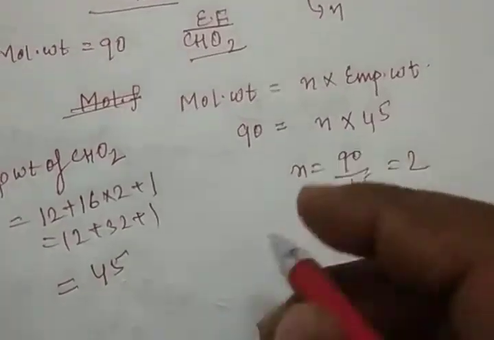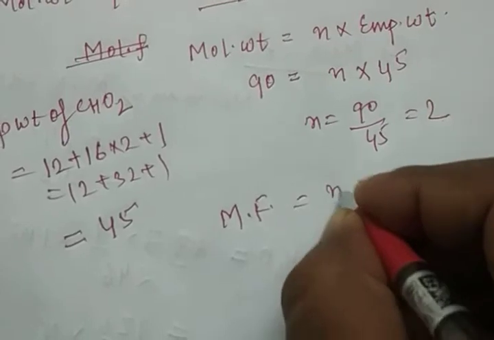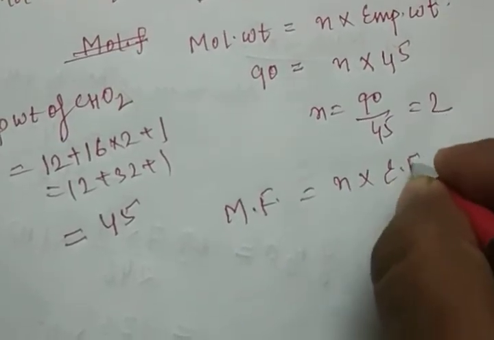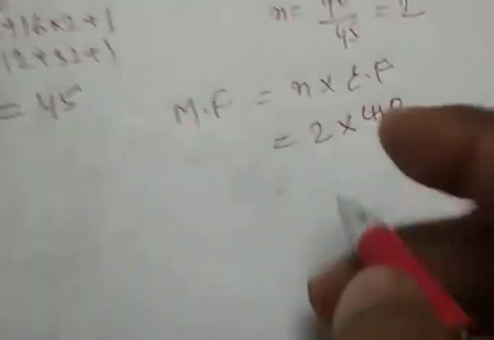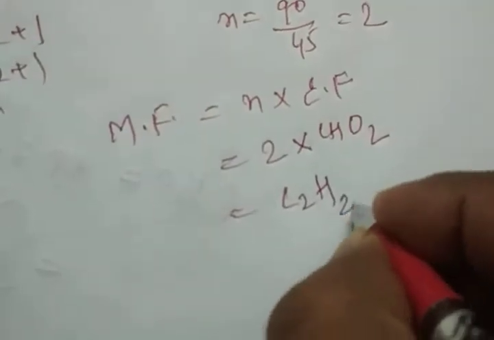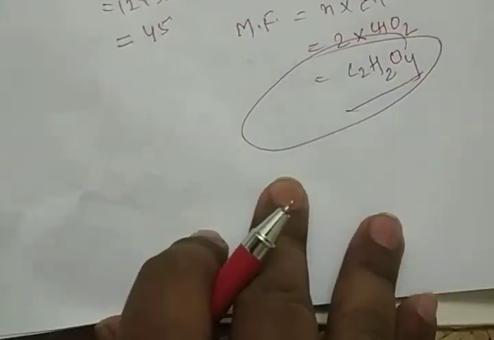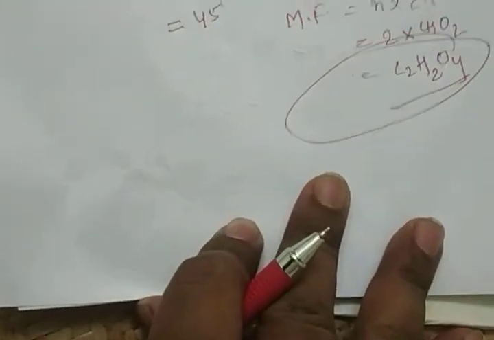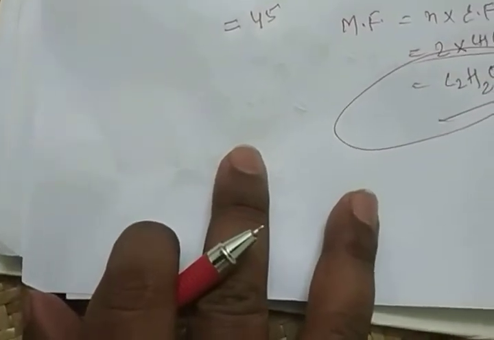The question is to find the molecular formula. You know the molecular formula is equal to n times the empirical formula. n is 2 and the empirical formula is CHO2. So you just multiply by 2, giving C2H2O4. This is the molecular formula. Clear? Easy?